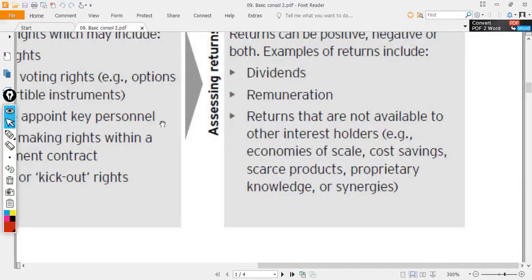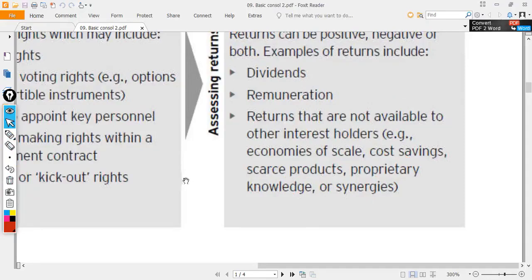NCI can also get dividend. Remuneration, which applies only to the parent, because the parent manages, so the parent will demand payment. Or return not available to other interest holders, it's only for the parent. Economies of scale, cost saving, scarce resources, knowledge, synergy. Those are also return, being an intangible return.